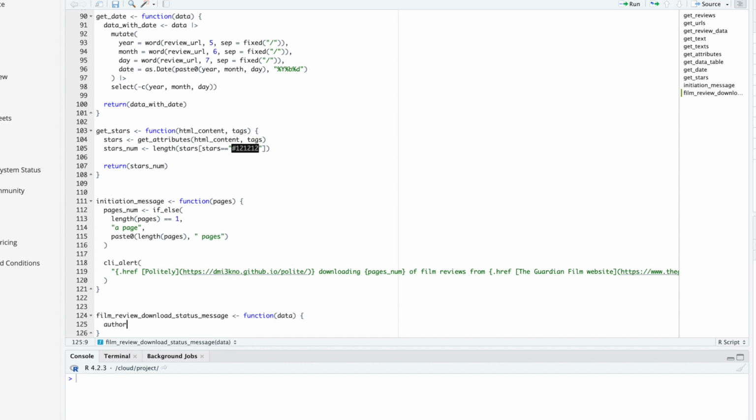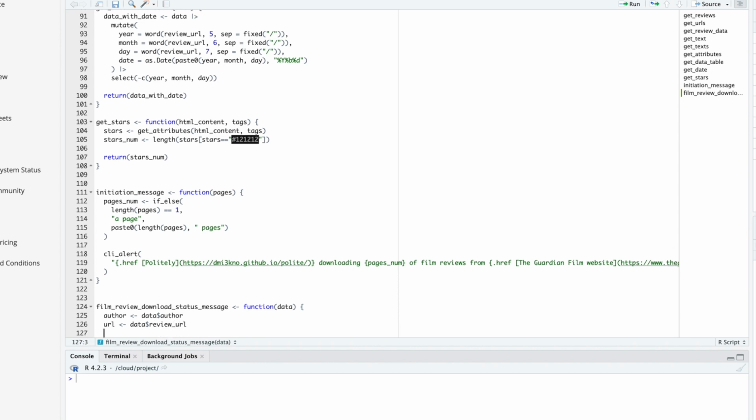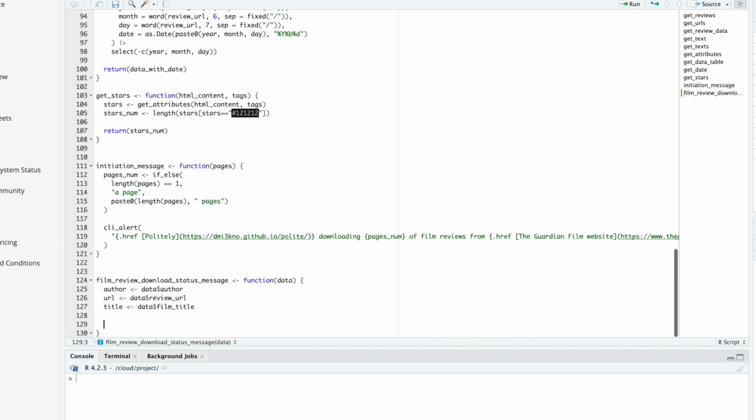So I want author, and that is going to be data, and that is stored in the column called author. I'm going to want URL, and again that comes from data, and it comes from the column called review_url, and then I want the title of the film, and again that is data, and this time the column is called film_title. So that gives me the data I need to pass into my message.